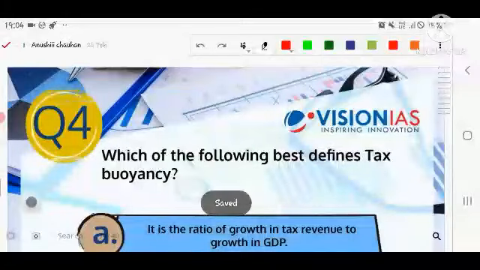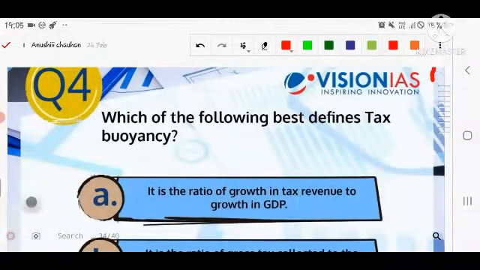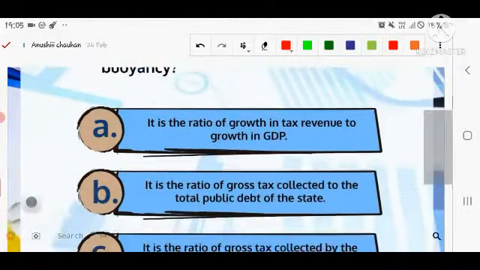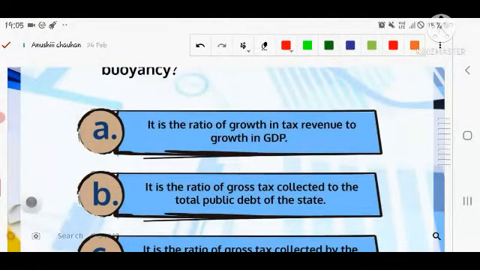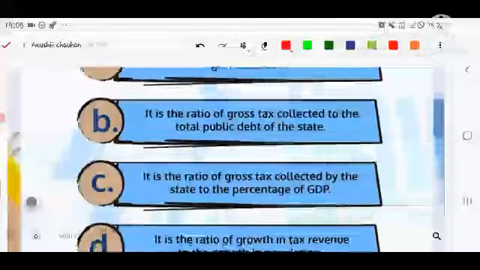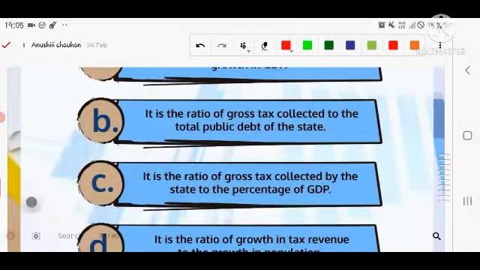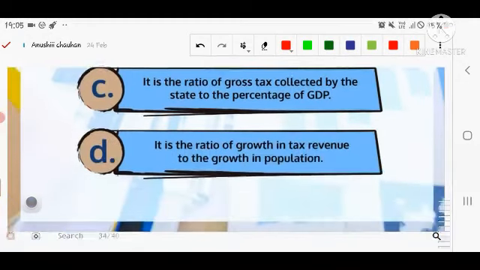The next question is related to the economic section. They are asking about tax buoyancy. Number first, the statement says it is the ratio of the growth in tax revenue to growth in GDP. So whenever there is growth in tax revenue with an increase in GDP, it is called tax buoyancy. Number second, it is the ratio of the gross tax collected to the public debt of the state. Number third, it is the ratio of the gross tax collected by the state to the percentage of the GDP. So all gross tax as a percentage of GDP, that is the ratio known as tax buoyancy.